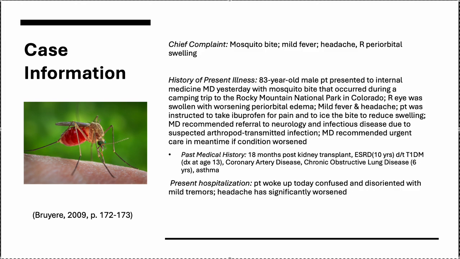He has a past medical history of kidney transplant 18 months ago due to end-stage renal disease of about 10 years. He's been a type 1 diabetic since the age of 13. The patient also has coronary artery disease, chronic obstructive lung disease, and asthma. The patient takes several medications, including nitroglycerin, Theodur, albuterol, Atrovent, cyclosporine, prednisone, mycophenolate mofetil, and insulin NPH 16 units at breakfast and Lispro sliding scale at meals and at bedtime.